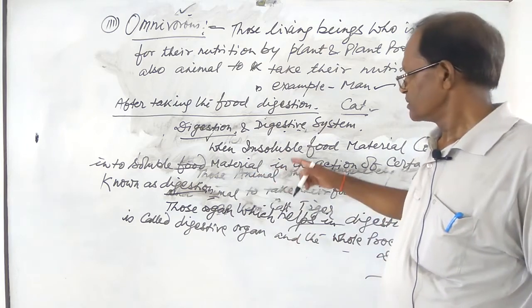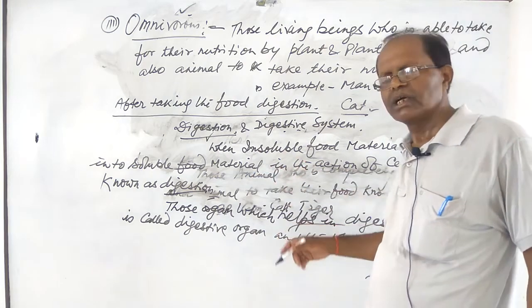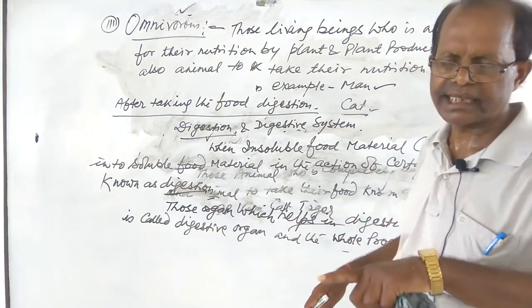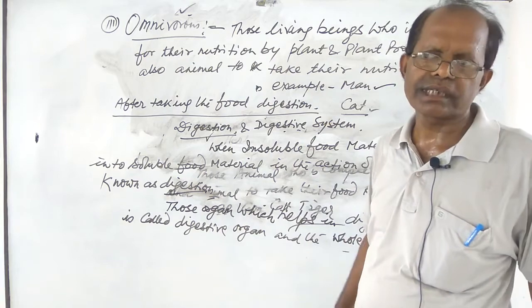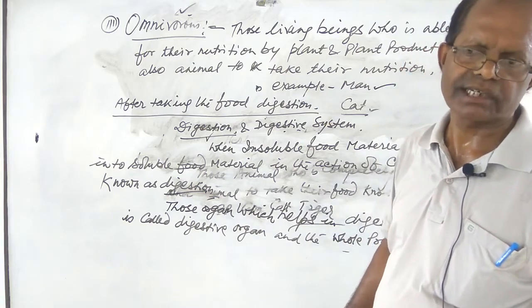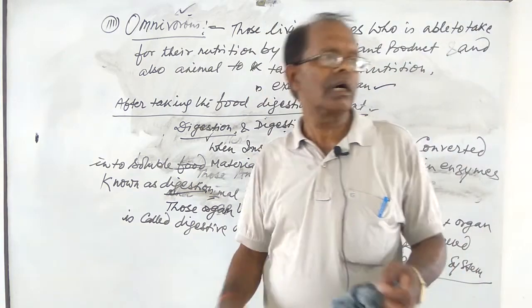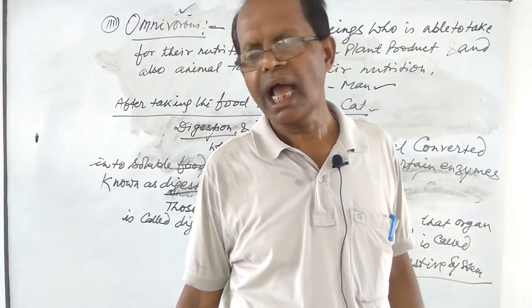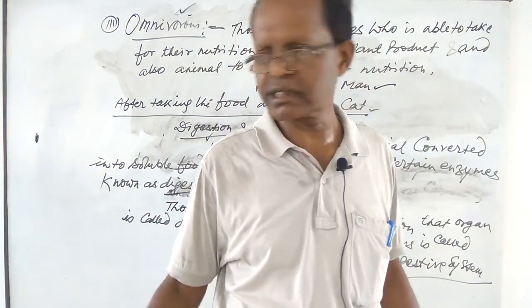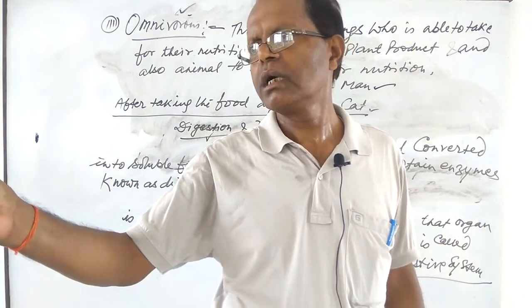Those organs which help in digestion are called digestive organs, and the full process is known as the digestive system. Today I am going to give the structure of the digestive system, and then you will study it in the next class.